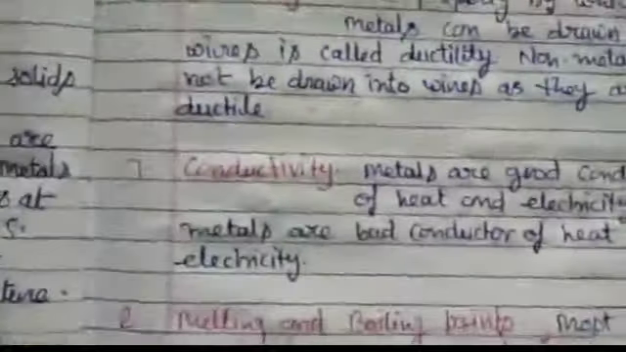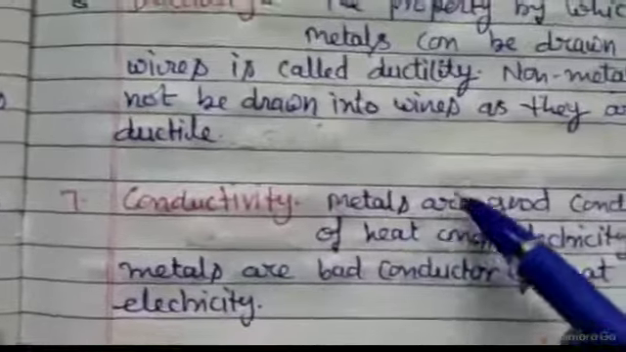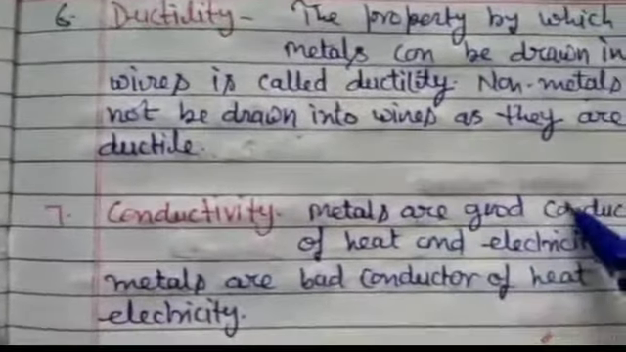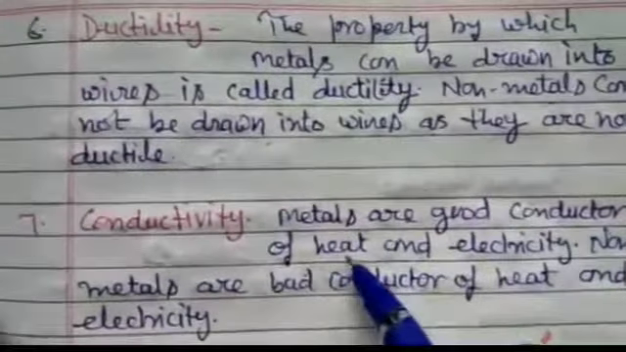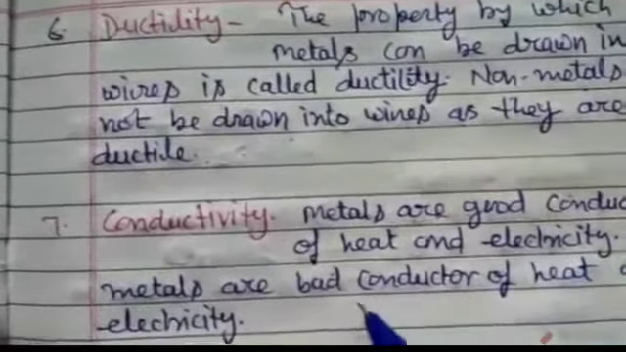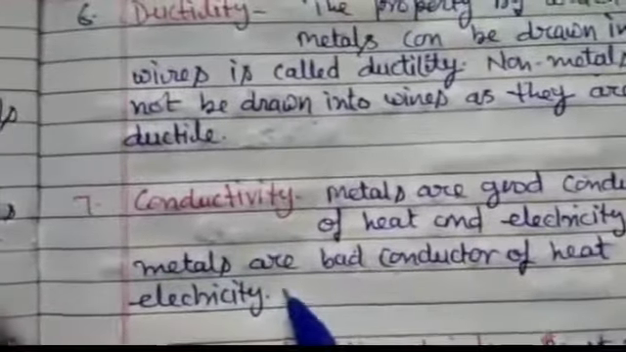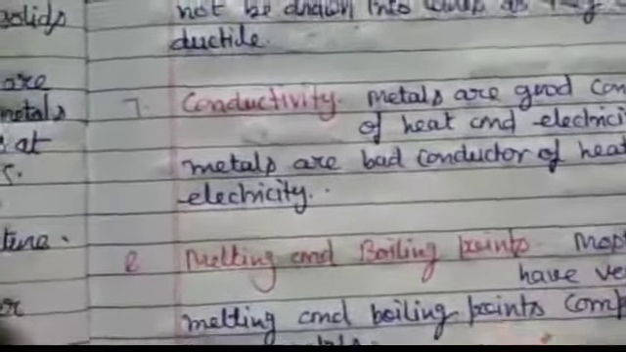Next property is conductivity. You know very well metals are good conductors of heat and electricity, and non-metals are bad conductors of heat and electricity.